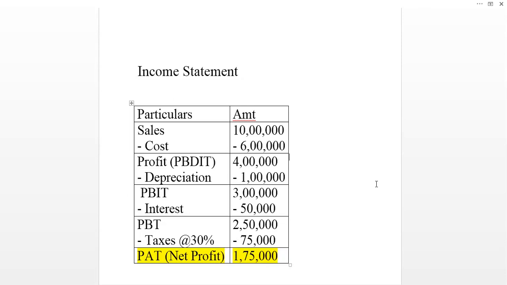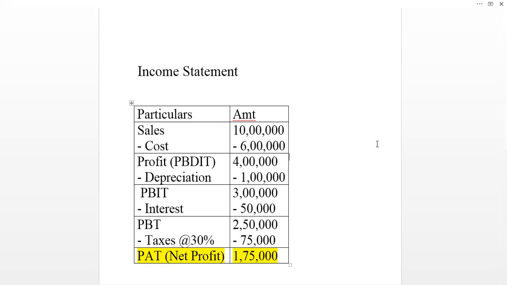Let us have a look at this example where the company has generated sales of rupees 10 lakh and the operating cost amounts to rupees 6 lakh. Profit before depreciation, interest and tax comes to 4 lakh.